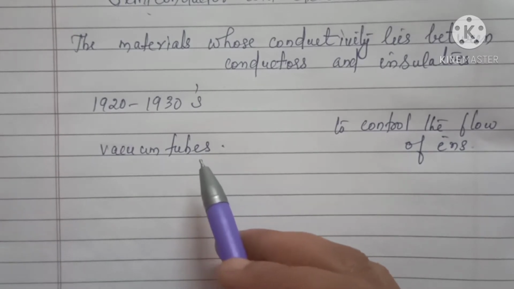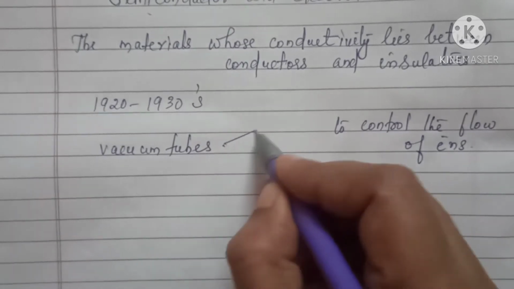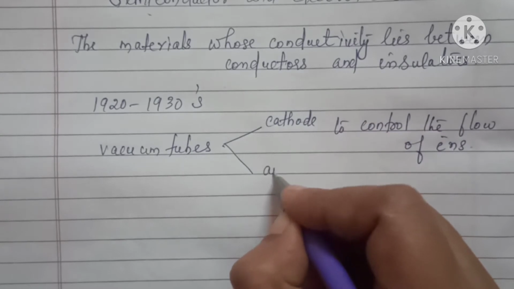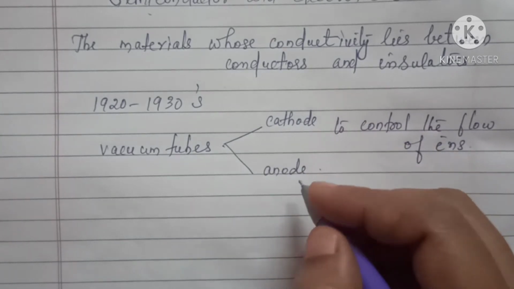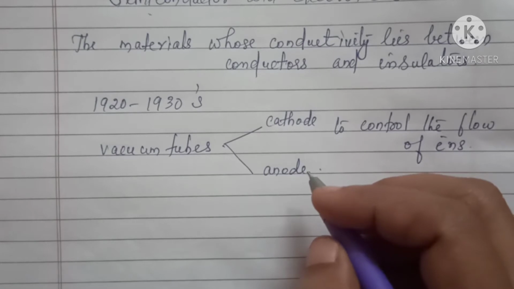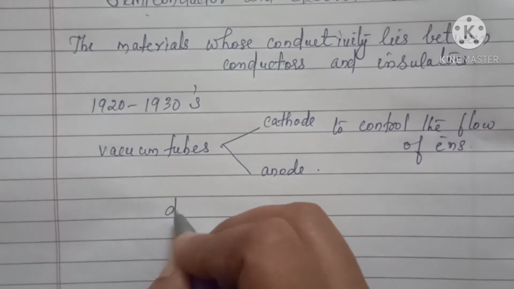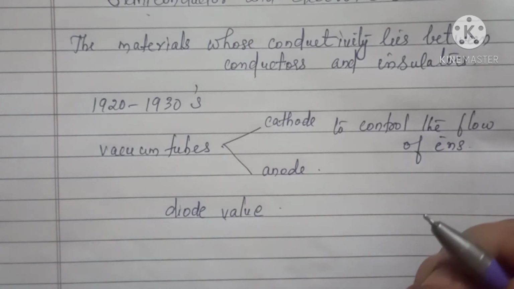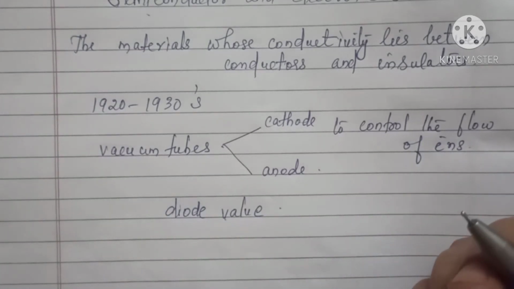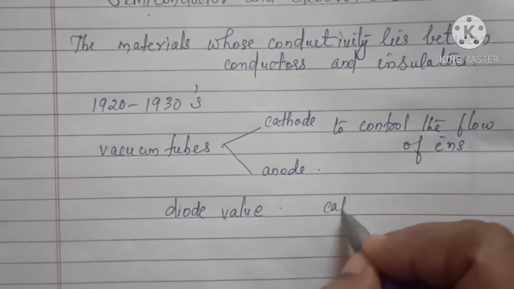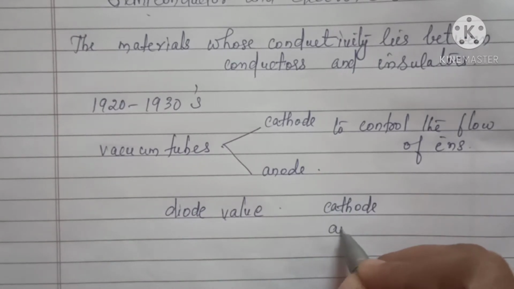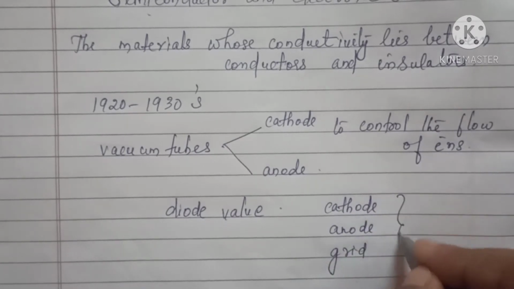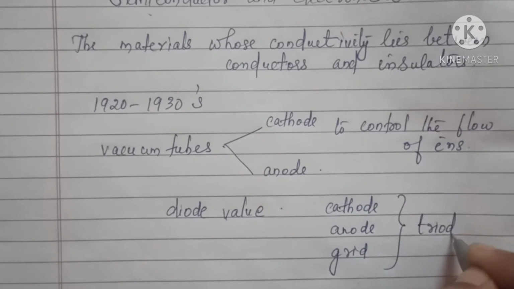These vacuum tubes have two electrodes which we call cathode and anode, and they are also called diode valves. And the tubes which have three electrodes, cathode, anode and grid, we call triode valves.